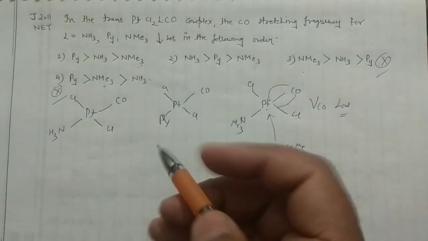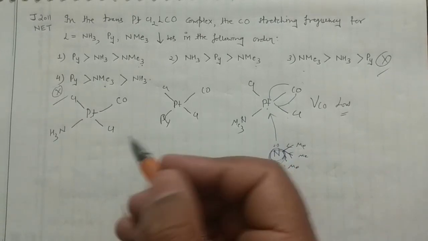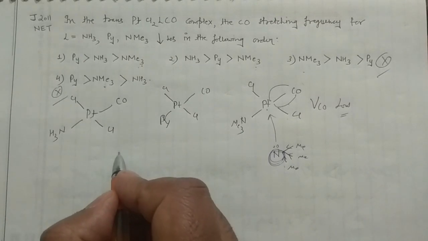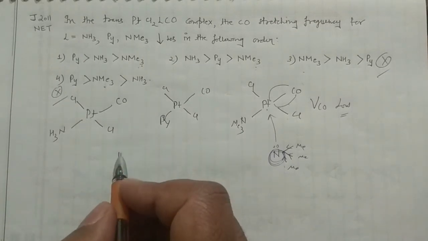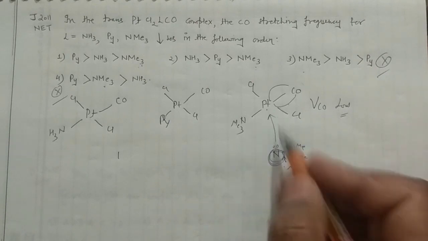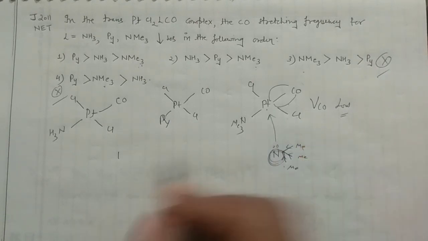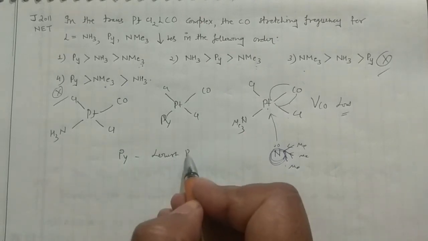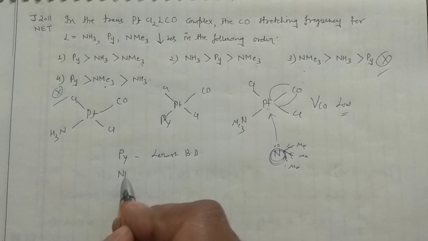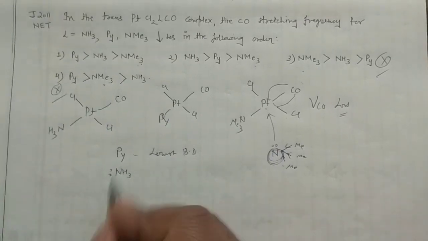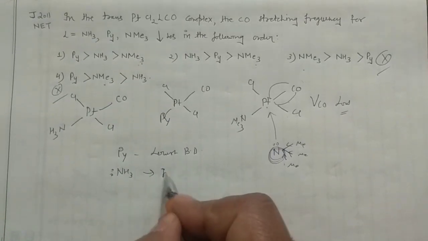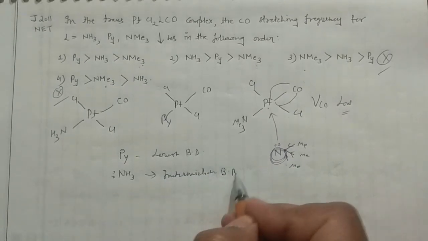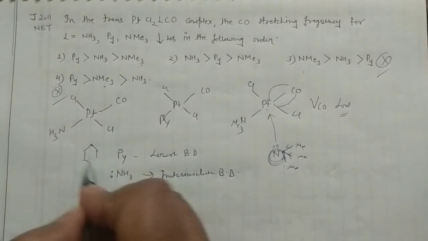Now next, you can see it's quite obvious actually. What you can see here. See, this will form the maximum back bonding. Okay, and this pyridine will form the lowest back bonding, and ammonia, which is having this lone pair electron pair, it will form the intermediate back bonding. Okay guys, the pyridine, you know, it is just like that.